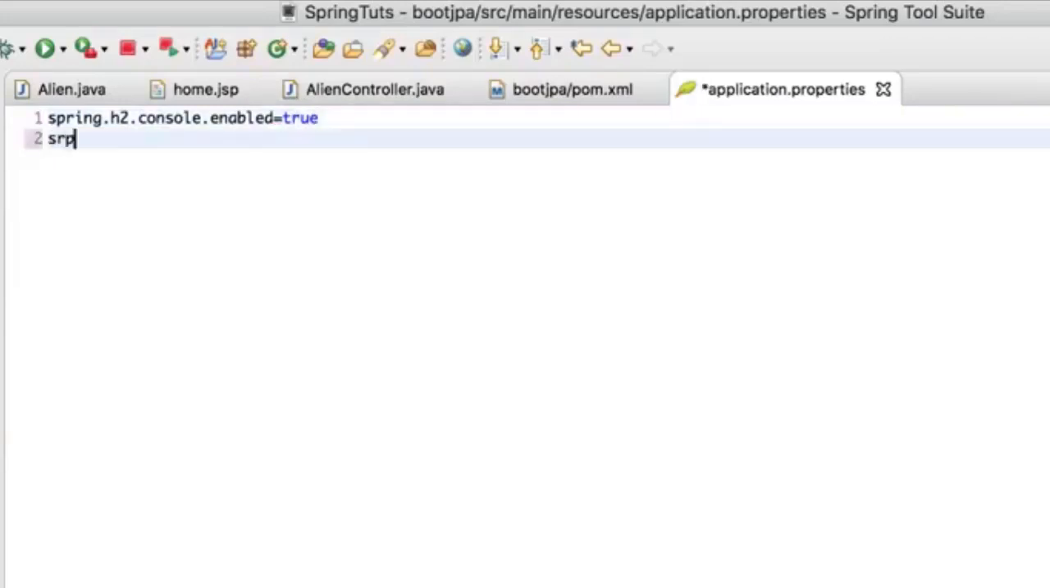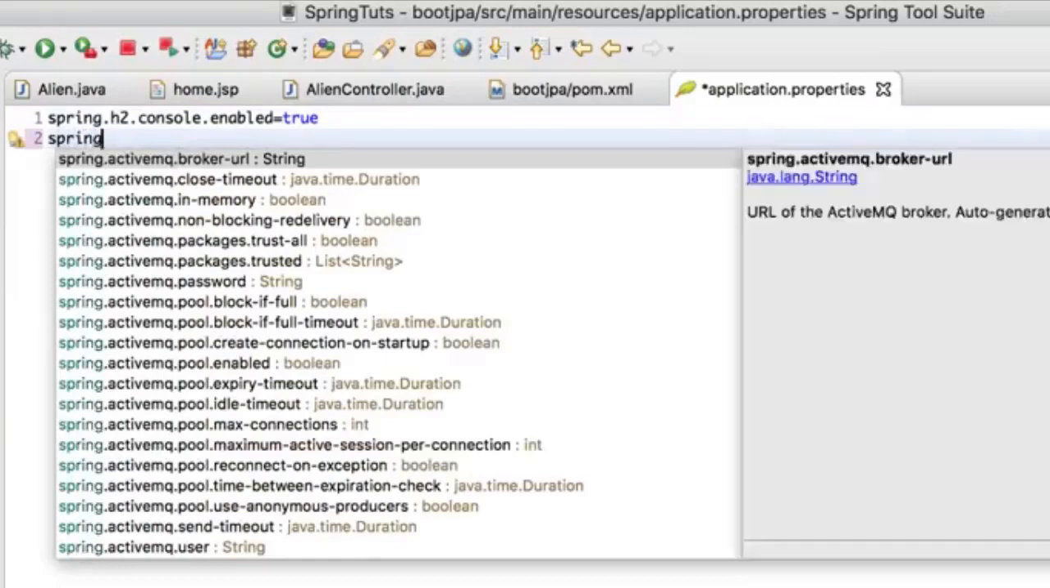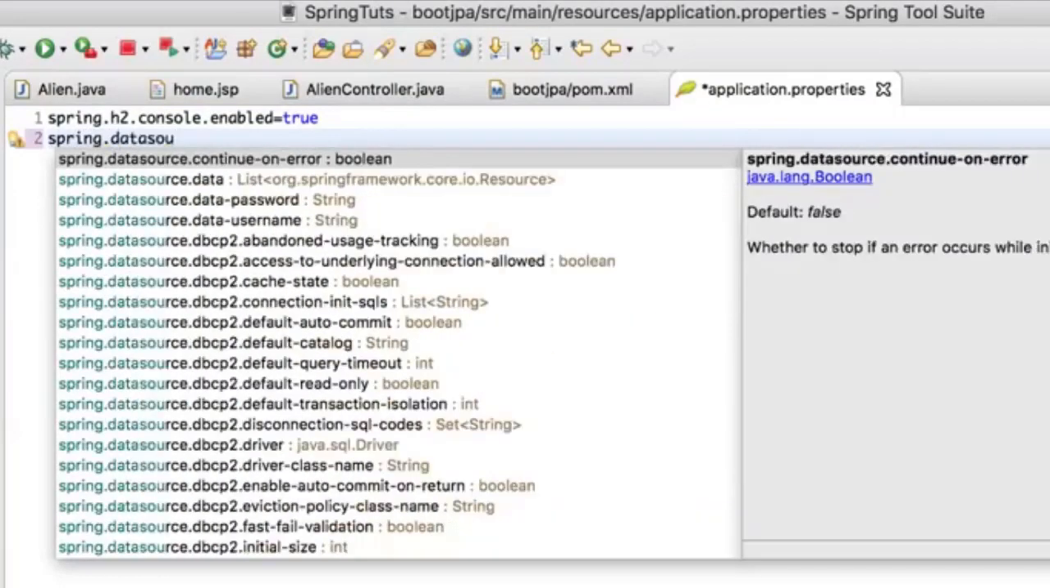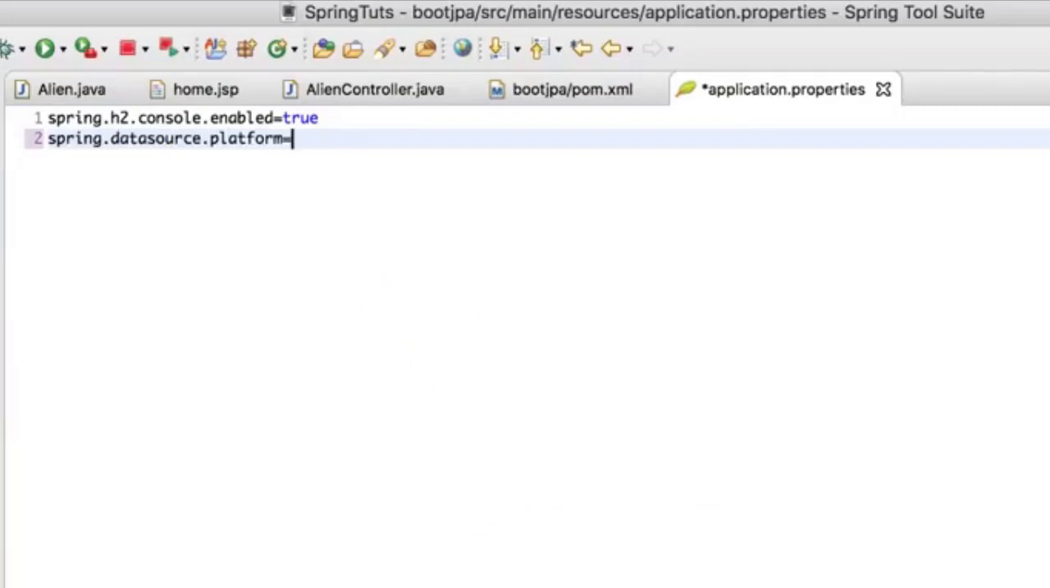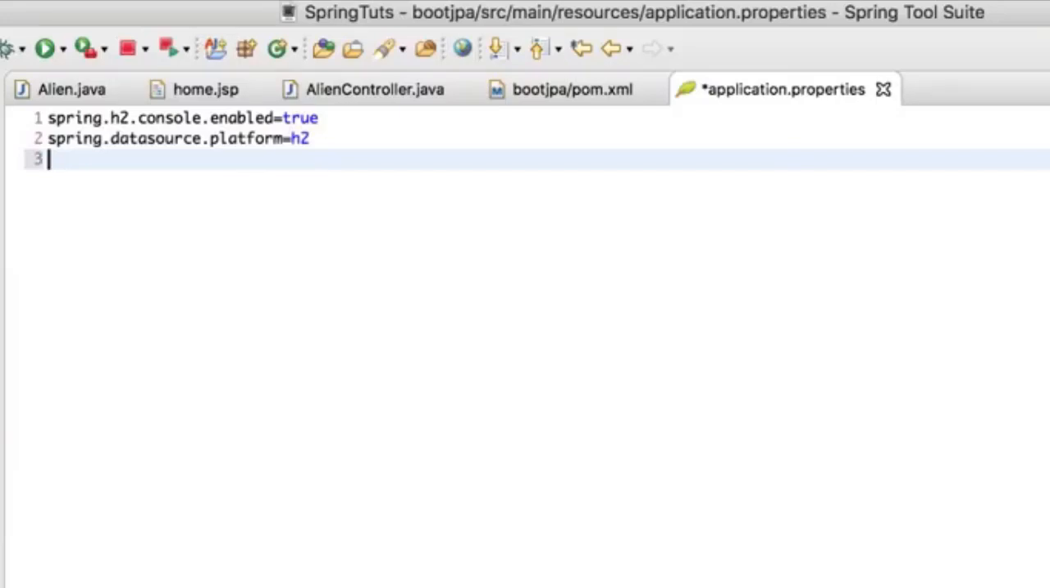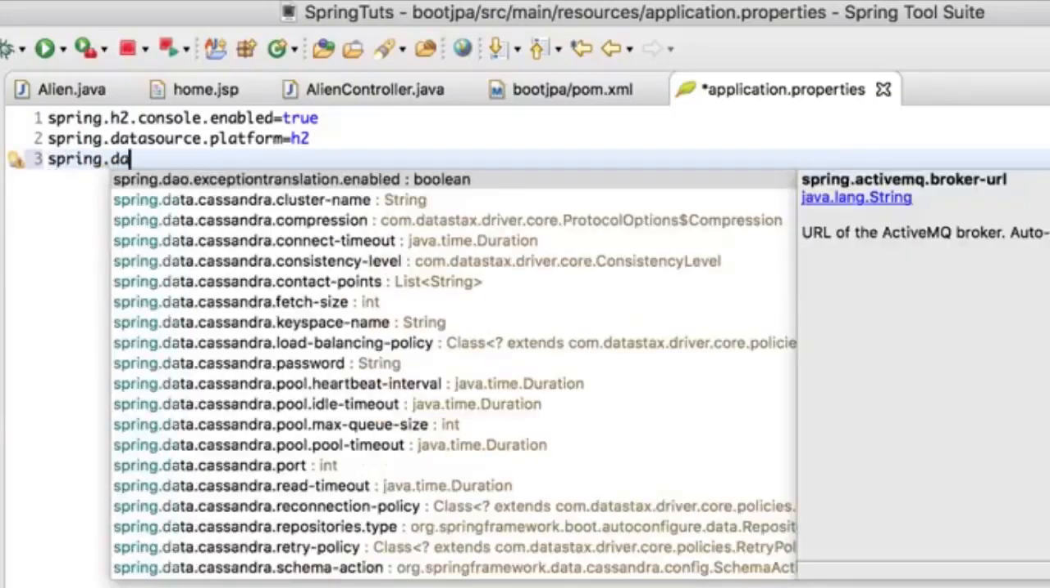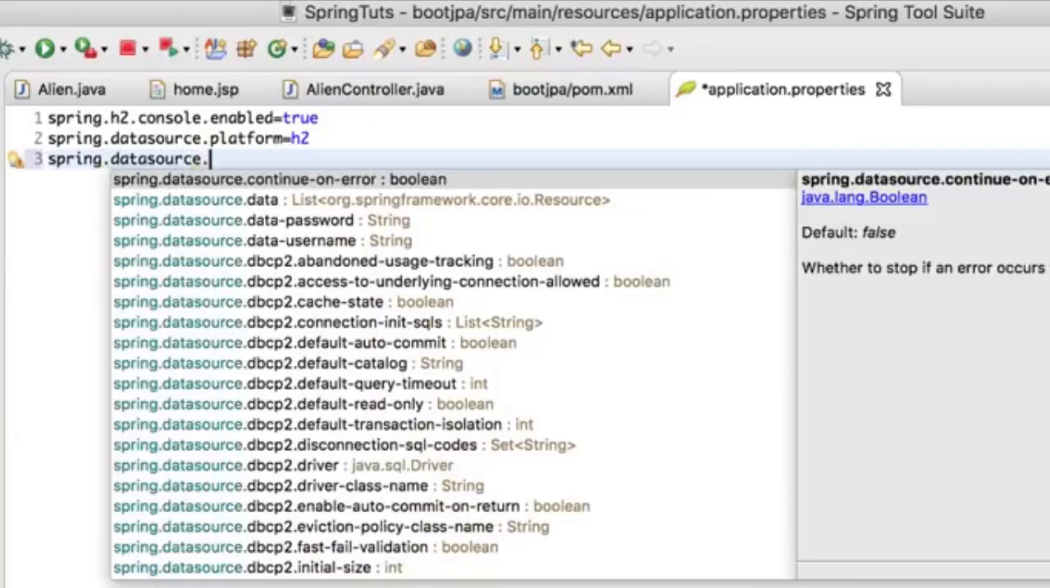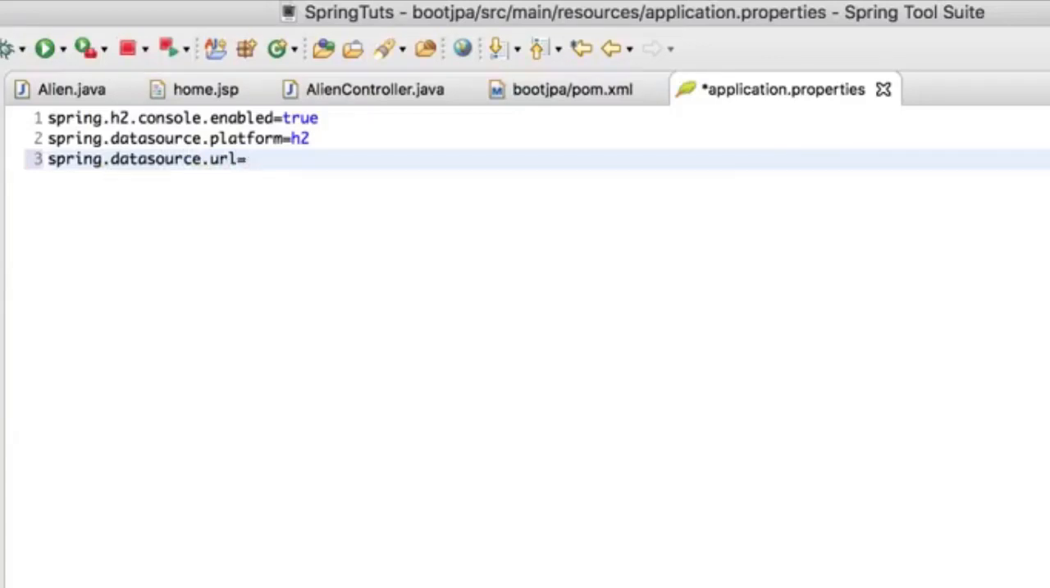Now, you need to also mention the platform you're working with. So you have to say spring.datasource.platform, and here you will mention h2. This is the platform you're working with. And one more thing, okay, the last thing, this is where you have to specify the URL. When you want to work with any database, of course you have to specify the URL, right? And the way you do that is by saying spring.datasource.url equal to. Now the URL is jdbc:h2:mem, and now you can mention any database name you want. So I would say Naveen here.